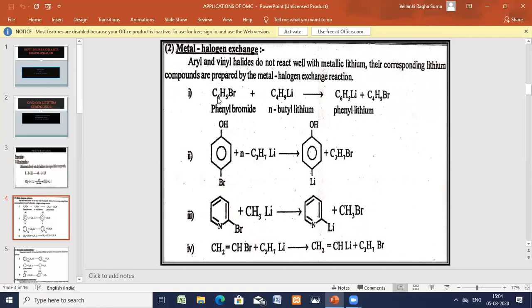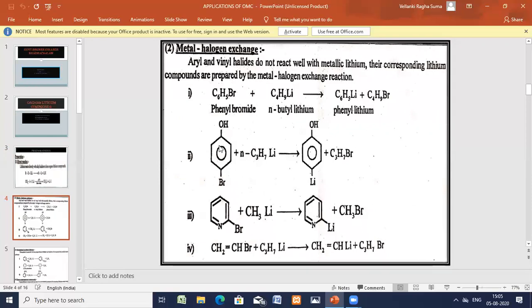Here phenyl bromide is taken along with butyl lithium. This is the phenyl group with the bromide group, an aryl halide, and this is the alkyl lithium. Exchange takes place here: bromine is exchanged to the alkyl group, and lithium is exchanged to the aryl group. Thereby you get phenyl lithium, and butyl bromide is formed.